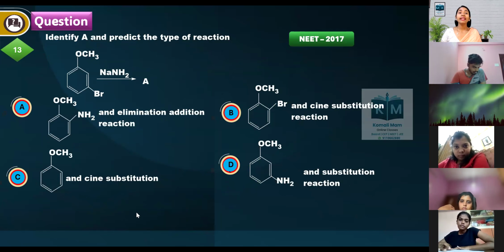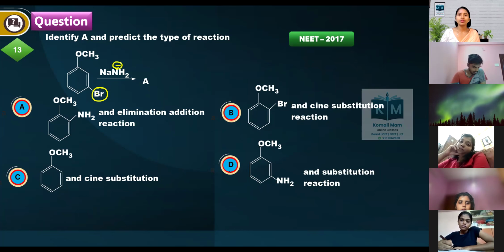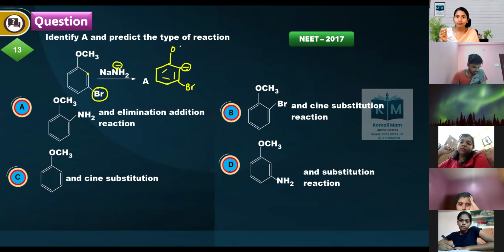Next question. Identify A and predict the type of reaction. So take a bromine at the meta position and we are taking anisole. So first this NaNH2 is there, no? This NH2 minus is a good nucleophile. It will abstract the acidic hydrogen from here and it creates an anion like this. Now, this negatively charged carbon pushes the electrons here and this Br goes out as Br minus.